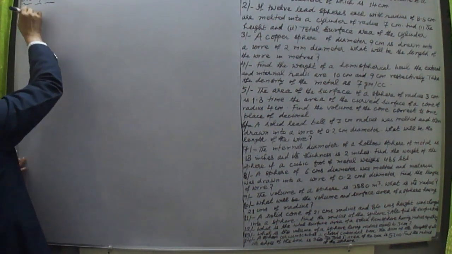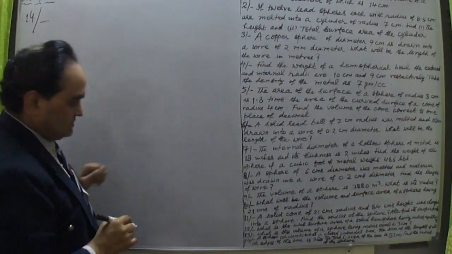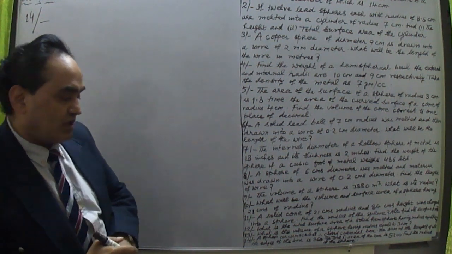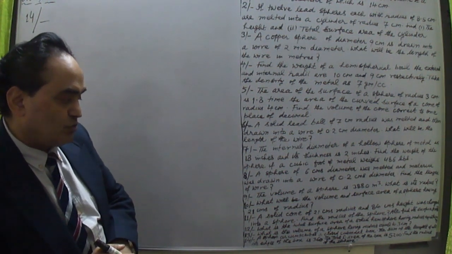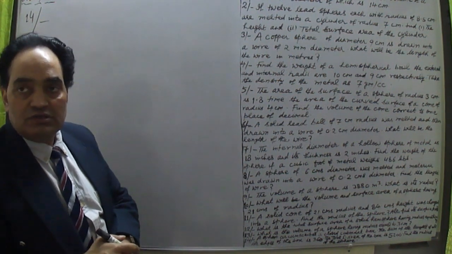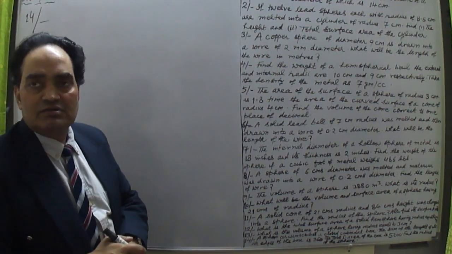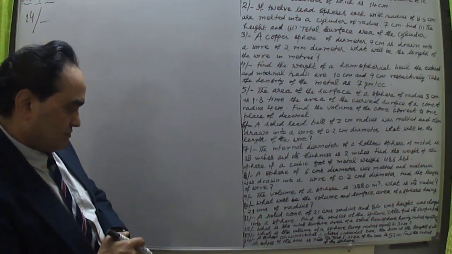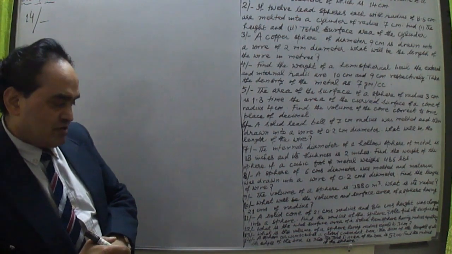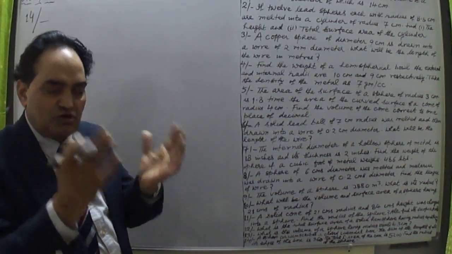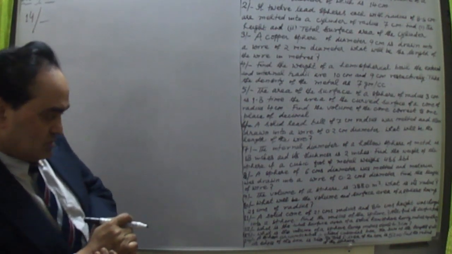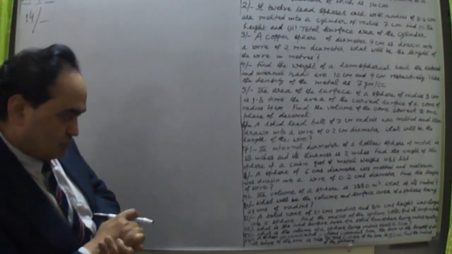Alright. But before that, let me take the last question of this lecture series. This is question number 14. Let me just read it and then solve it. It says, a sphere circumscribes a closed cuboidal box. Very important question. This is from one of the competitive examinations. One of the students has asked me. So a cuboidal box is circumscribed by a sphere. Okay, so the sphere is outside the cuboidal box.